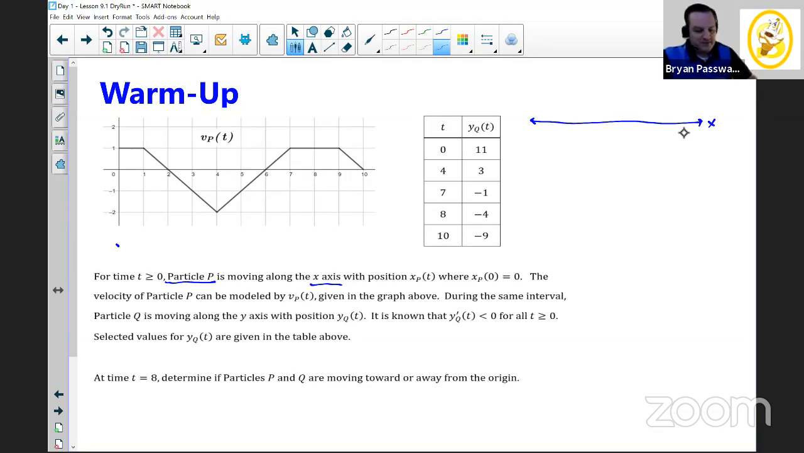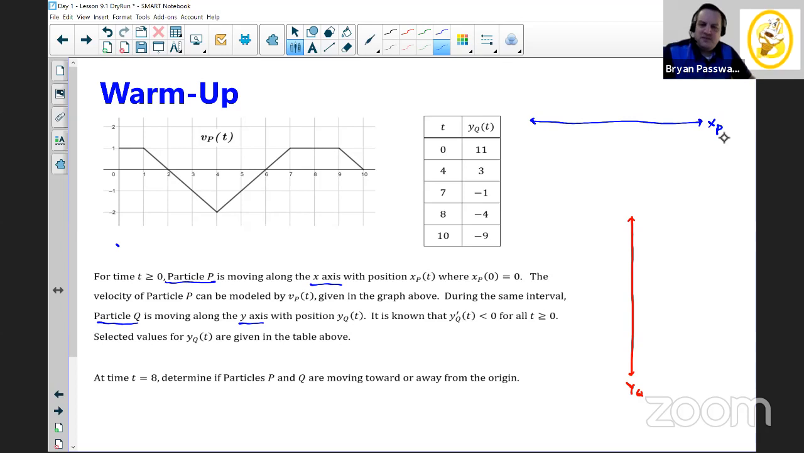But then we also have the second particle Q that gets introduced later on, and it's not moving along the x-axis, it's moving along the y-axis. So I'm going to put this particle Q in red. Now I have this y-axis going up and down, and this is how particle Q is moving. And the horizontal x-axis is going to be particle P. So we have these different particles moving along different axes.